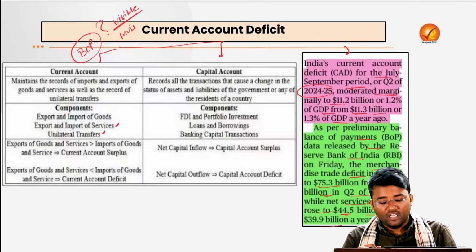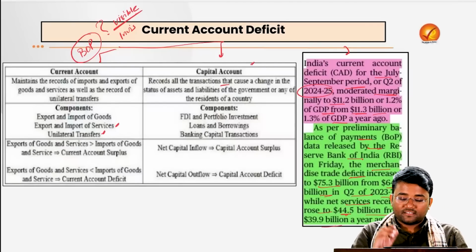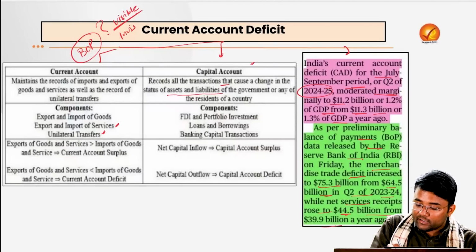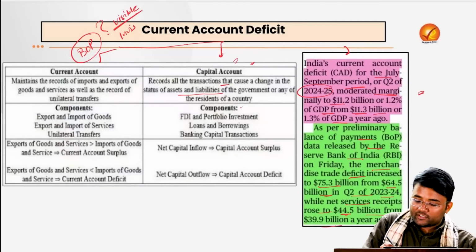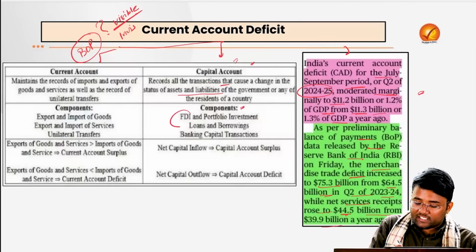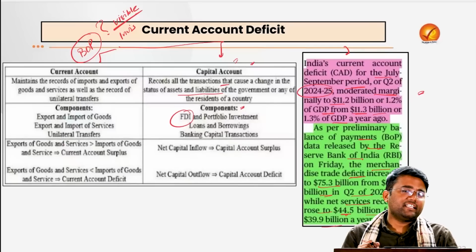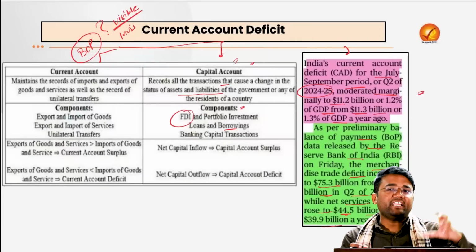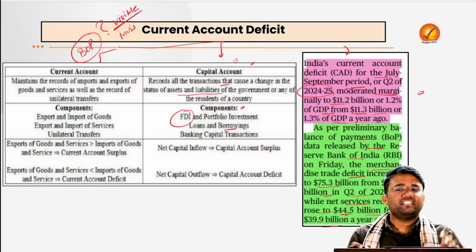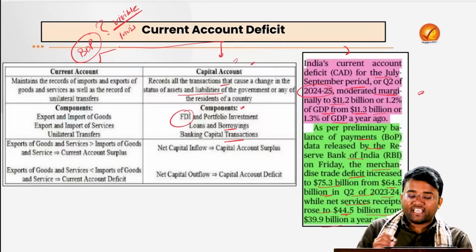Then the capital account records all the transactions that cause a change in the assets or the liabilities of the government. For example, the components of the capital account are the investments coming into the economy, like foreign direct investment or portfolio investment, the loans and borrowings taken from outside India, whether from a multilateral bank or any other foreign bank, and the banking capital transactions.